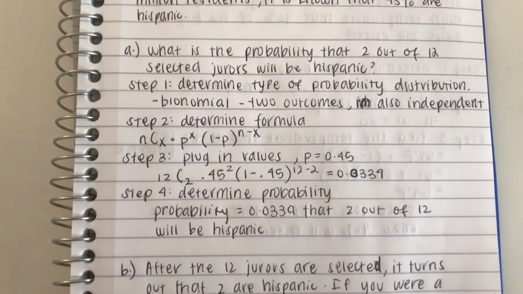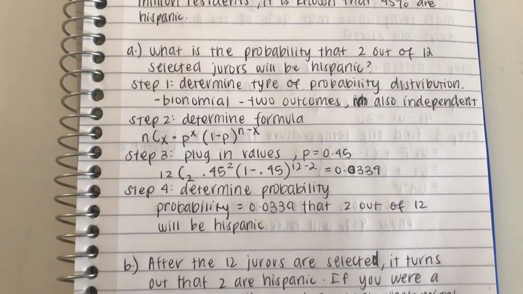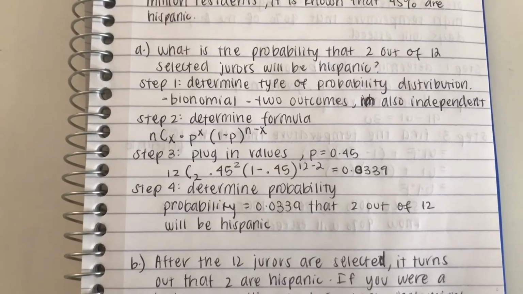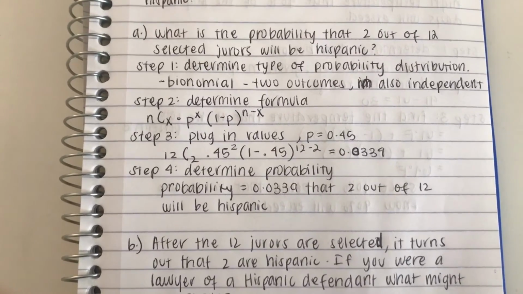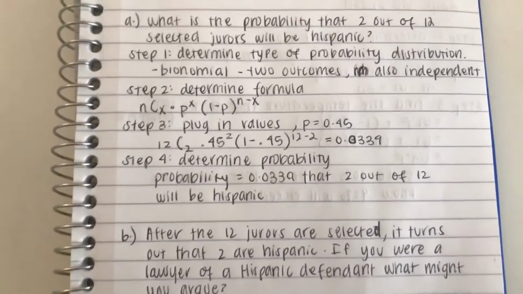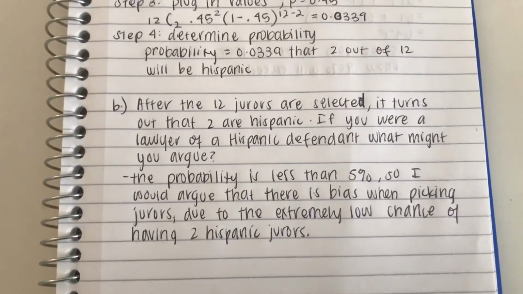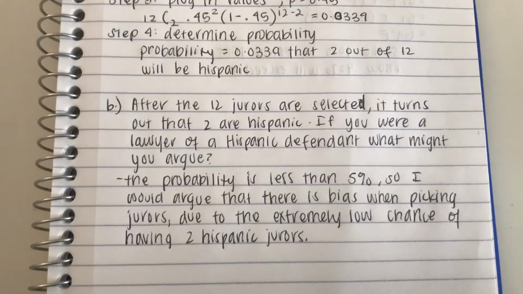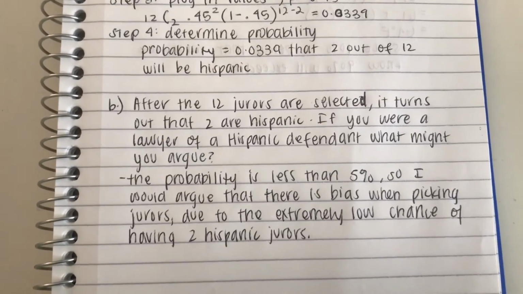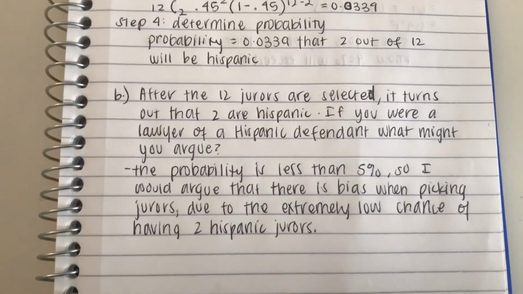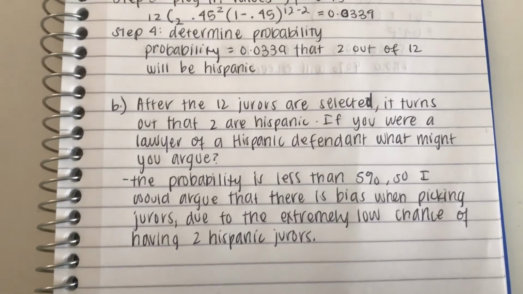And then B says, after the jurors are selected, it turns out that 2 are Hispanic. If you were a lawyer of a Hispanic defendant, what might you argue? So I would argue, since the probability is less than 5%, that there is a bias when picking jurors due to the extremely low chance of having 2 Hispanic jurors.